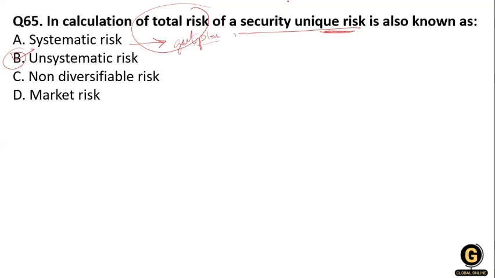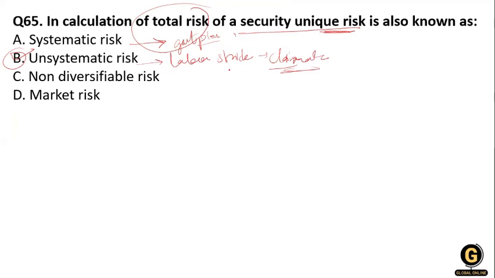While the risk associated with a particular industry is referred to as unsystematic risk, like labor strikes or climate change, which adversely affect our production. So it is an unsystematic risk, the risk which we cannot control.